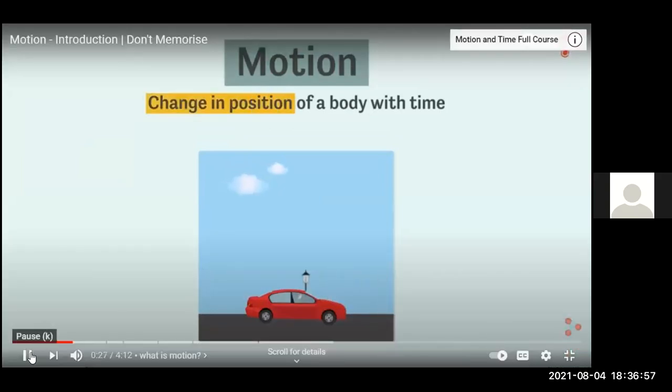So what is motion? Change in the position with time. So if we want to talk about motion, we are going to talk about two things: the change in position and time. Excellent.